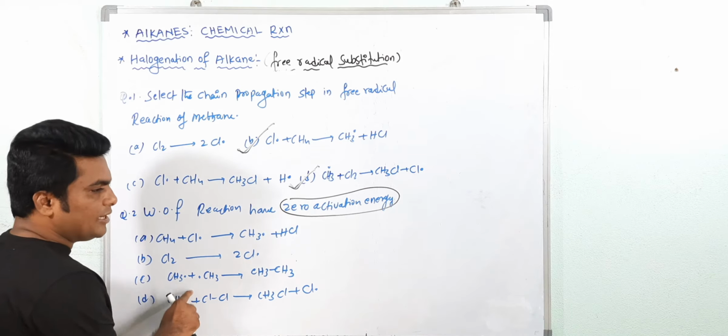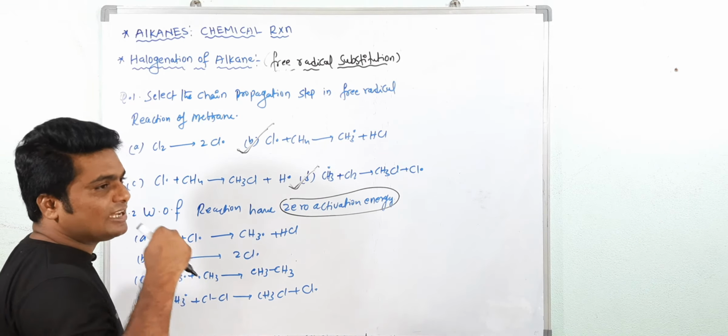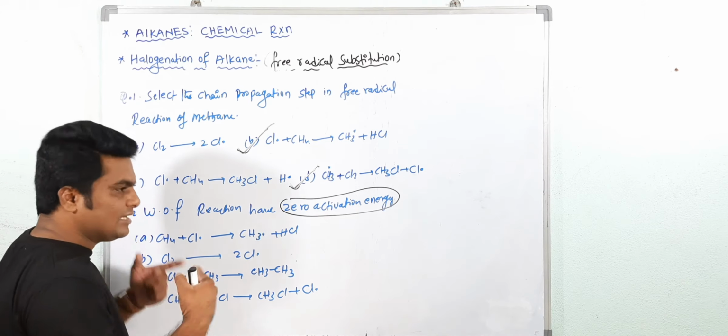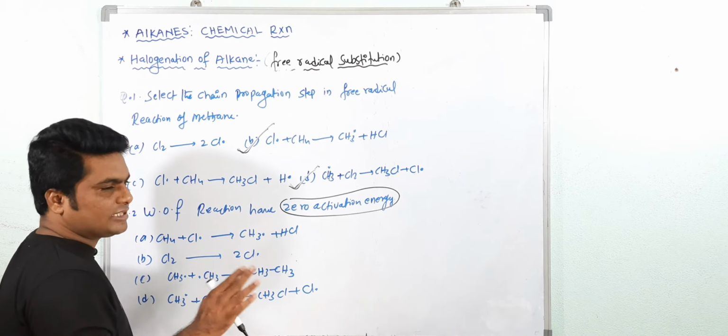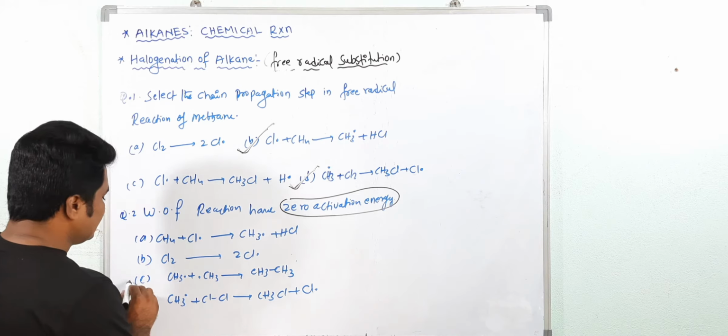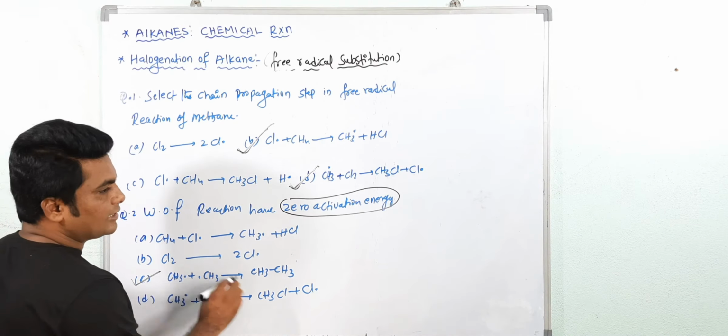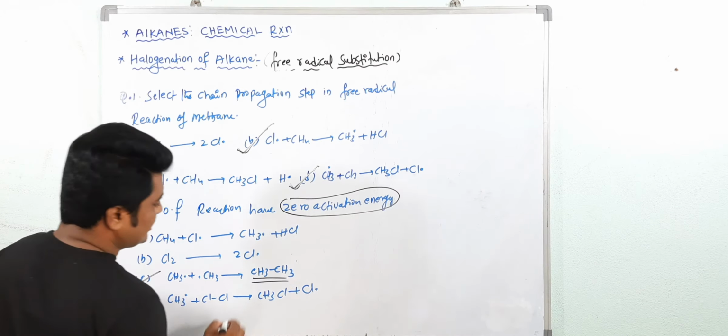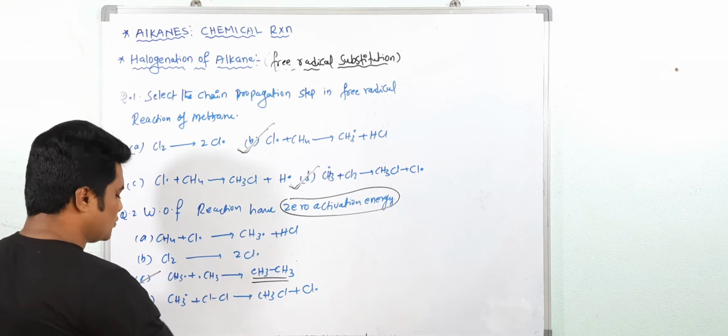So here what happened? There is no need for extra energy to combine these two, because both are highly unstable and easily react. No activation energy is required, so this easily takes place. Free radicals easily combine without any external force. So then you will get methane. This is the termination process, a spontaneous process.